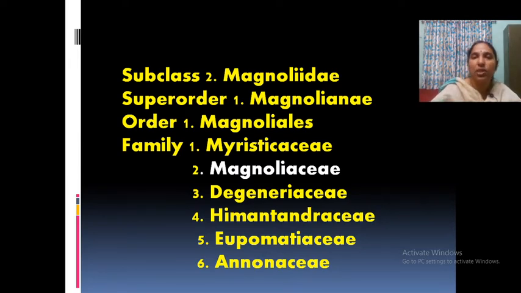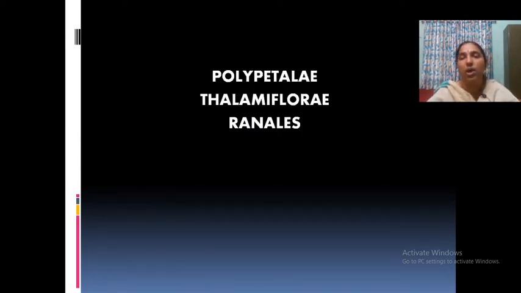But we are following the classification by Bentham and Hooker. According to him, it is included in the subclass Polypetalae and the series Thalamiflorae and order Ranales. And this order Ranales includes families like Ranunculaceae, Menispermaceae, then Berberidaceae, and also Ceratophyllaceae, Nymphaeaceae and so on.